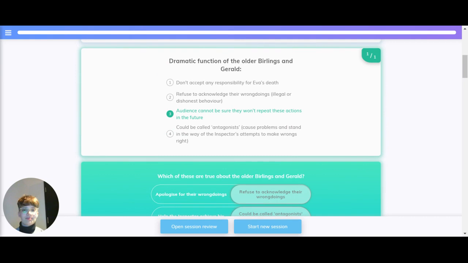So let's recap that. What's the dramatic function of the elder Burlings and Gerald? They don't accept any responsibility for Eva's death. They refuse to acknowledge their wrongdoings. The audience cannot be sure they won't repeat these actions in the future, and they could be called antagonists.